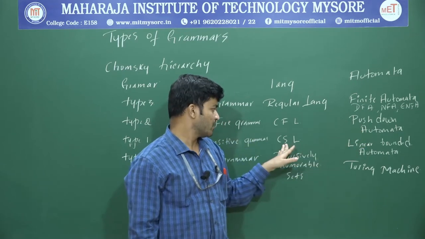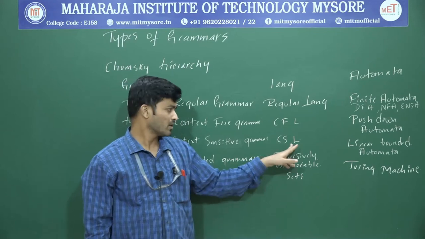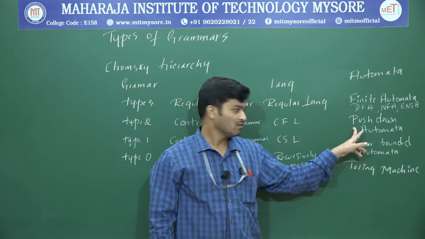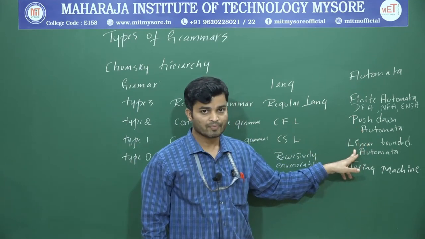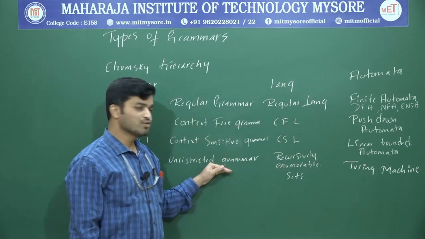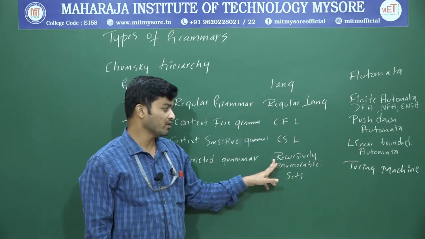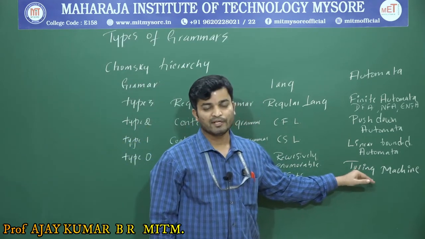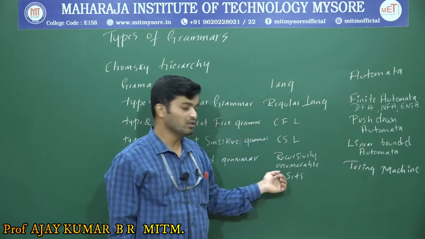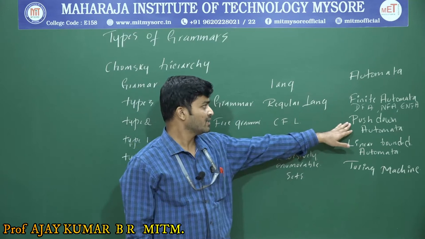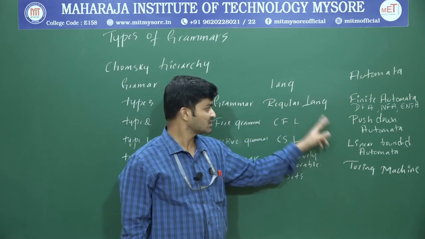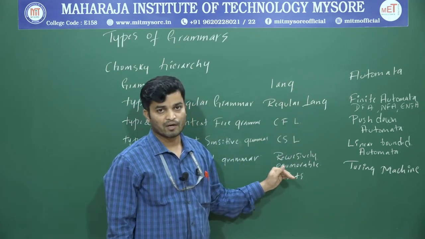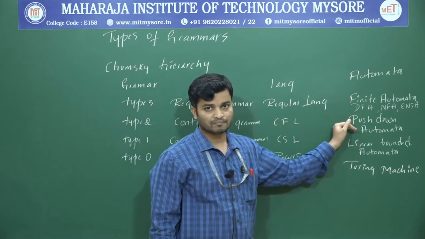In the same way, if you have a context sensitive language, where the grammar is context sensitive grammar, pushdown automata cannot recognize that. For that, we need linear bounded automata. And finally, if the grammar is unrestricted grammar, the language is recursively enumerable sets. In that case, the machine we need is the Turing machine. Only a Turing machine can recognize recursively enumerable sets. Your PDA can understand these 2 languages. Your linear bounded automata can understand these 3 languages. Your Turing machine is the topmost machine that can understand all the languages. Now we will learn pushdown automata.